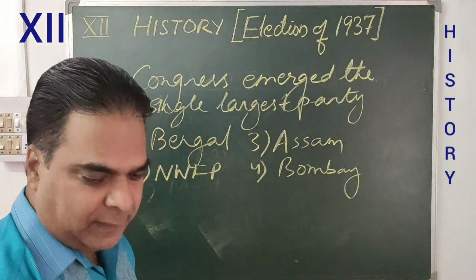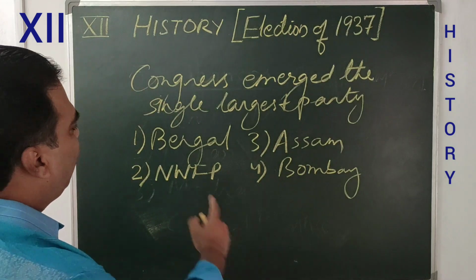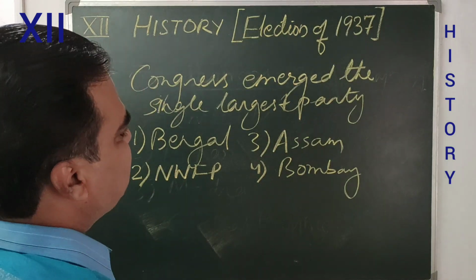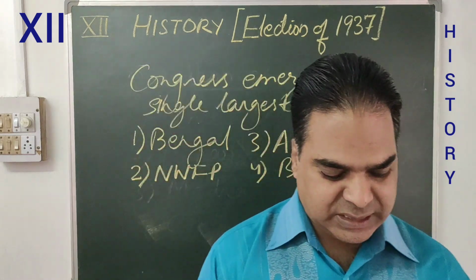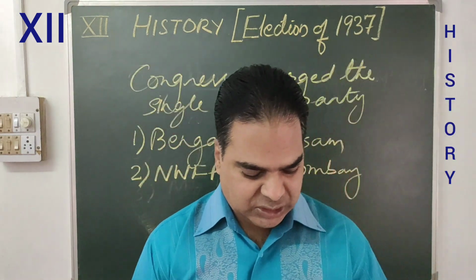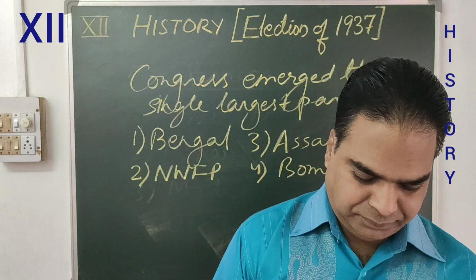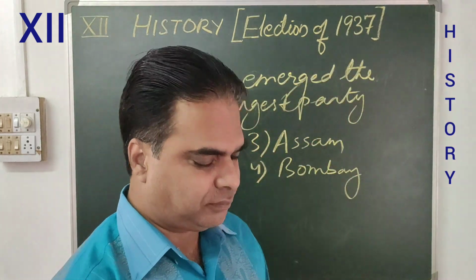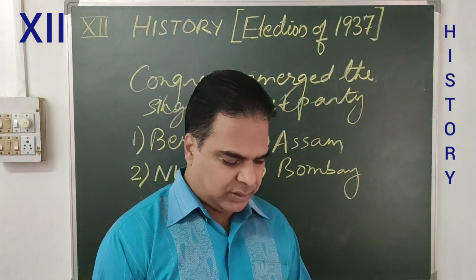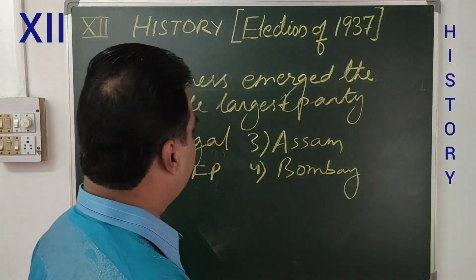So these were the 4 provinces where Congress emerged as the single largest party.